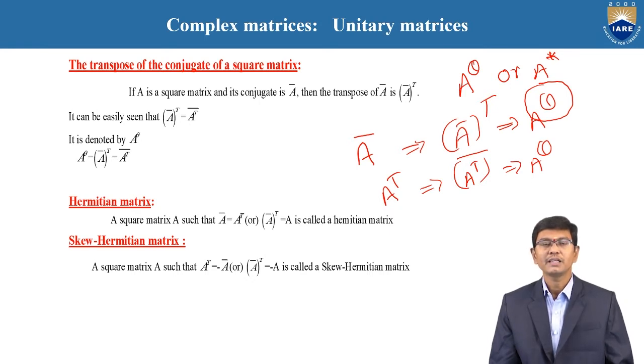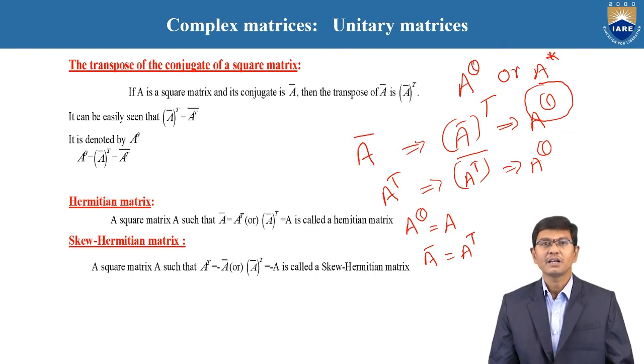A square matrix is said to be Hermitian such that A power theta is equal to A. That is the meaning of A power theta equal to A. Indirectly, this is also A bar equal to A transpose. That means if the given matrix is a square matrix and A power theta is equal to A, such a matrix is called a Hermitian matrix.